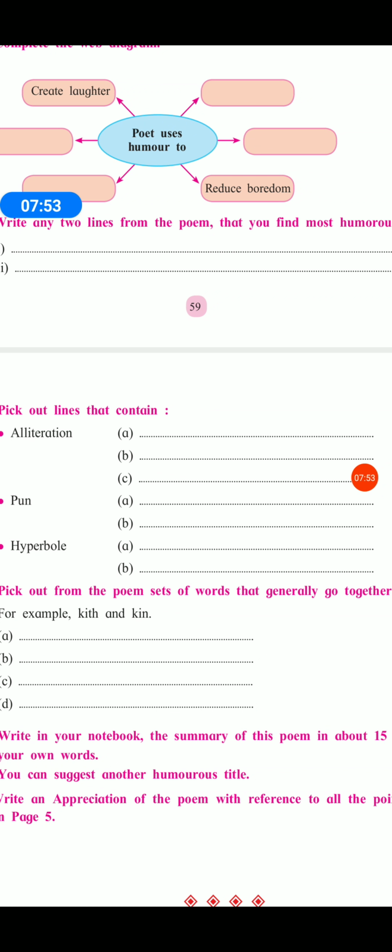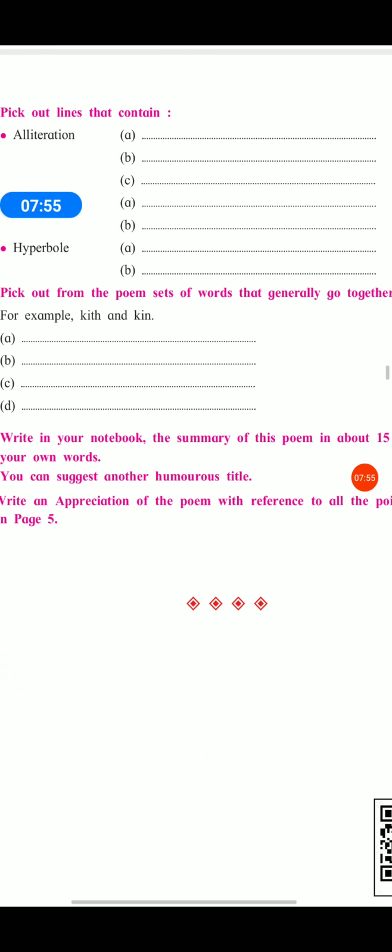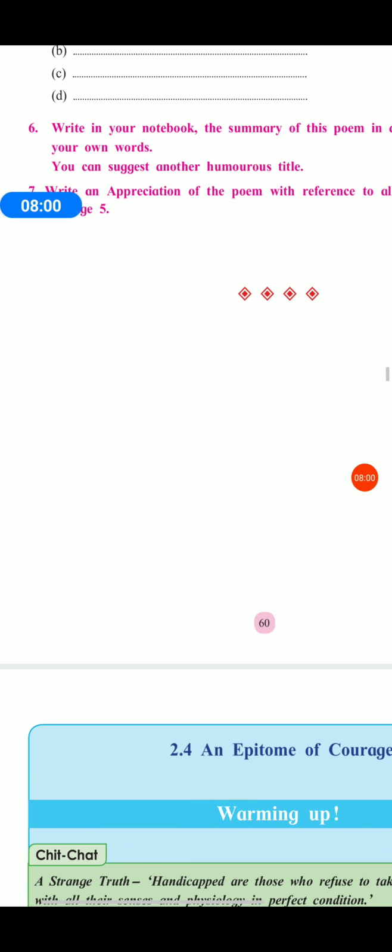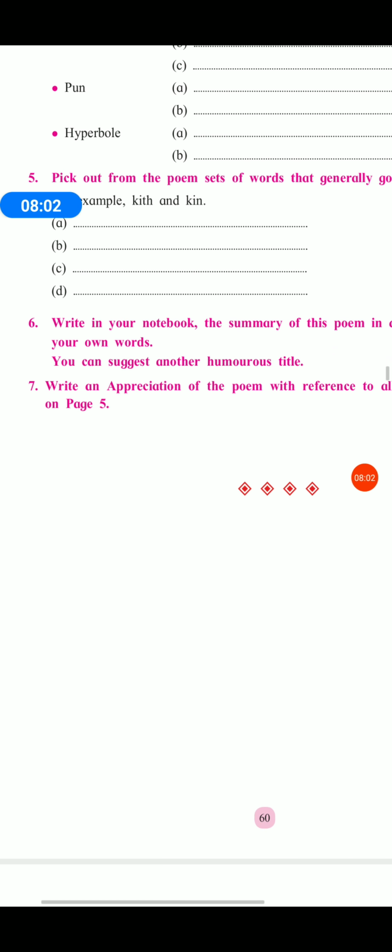The figures of speech in that poem are alliteration and hyperbole. The special feature: the poem is written in a lighter vein to amuse the readers. The poet uses extreme exaggeration to achieve this effect.